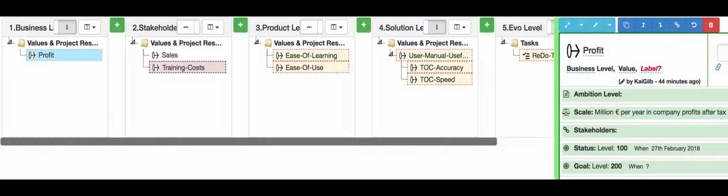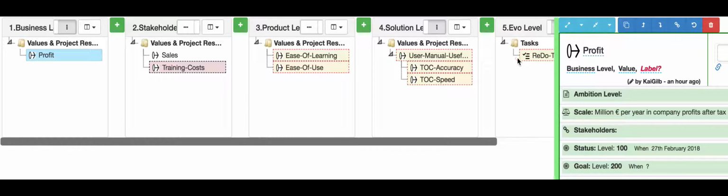Hi, let me show you how this can look in a real specification setup. What we have here is some levels. The first is the business level, which is the highest level. The next level is the stakeholder level: various stakeholders, what they want, what their requirements are. Then we come into the product, and we have a product level, a solution level, the technical solutions needed to create this great product.